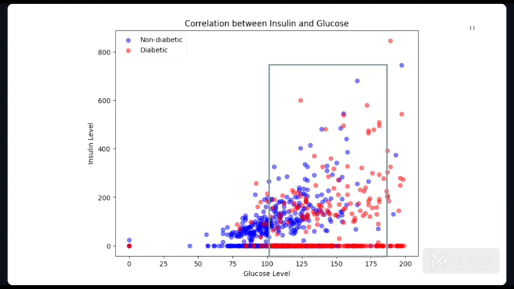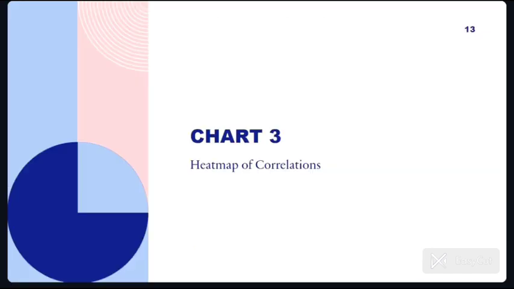Narrow range for non-diabetic women. Non-diabetic women have a narrower range for both insulin and glucose, indicating more stable metabolic control. Chart 3, heat map of correlations. A heat map provides a visual representation of the correlations between different variables in the dataset.